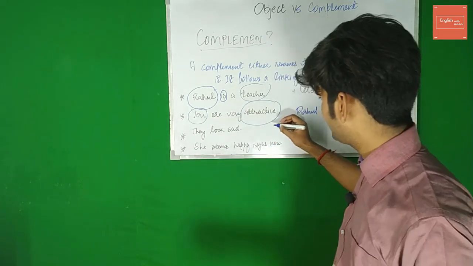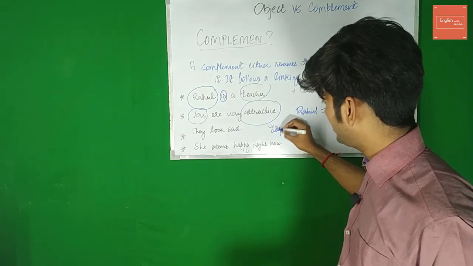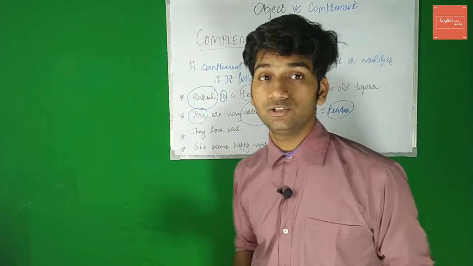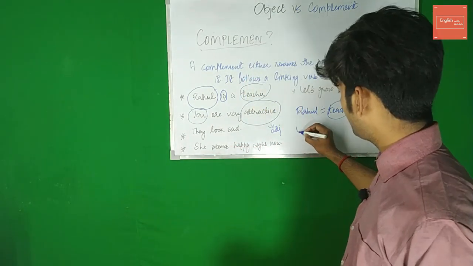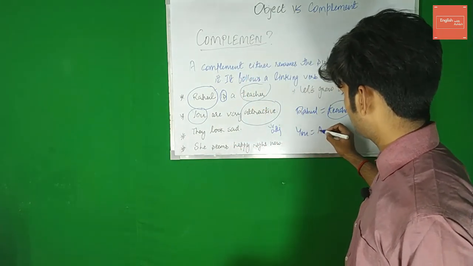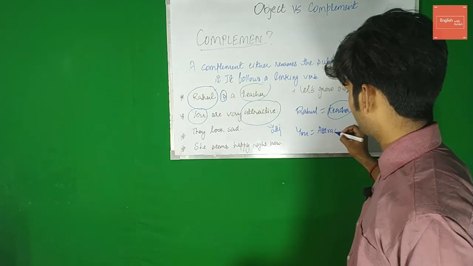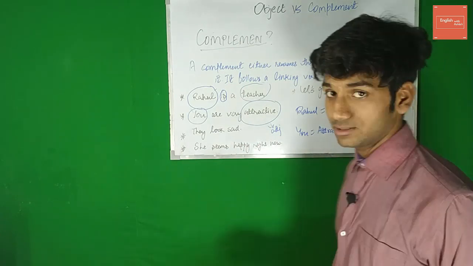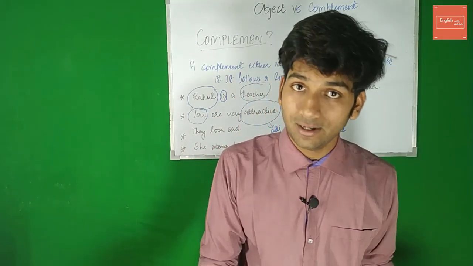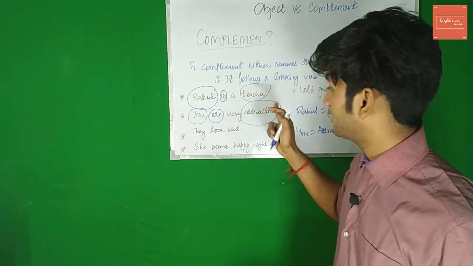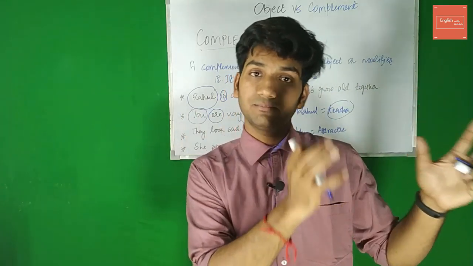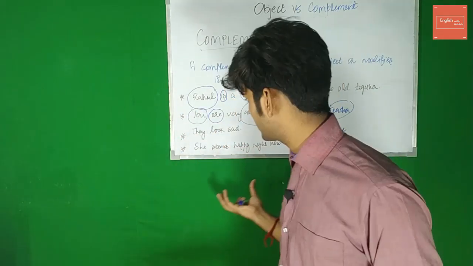Attractive is an adjective, modifying the subject you. One more thing you can do with complements, you can equate them with the subject. You, attractive, right? It is just telling you how you are. So here are is our linking verb. So are is linking the subject you with the complement attractive.